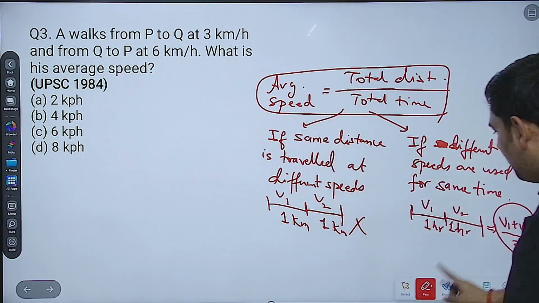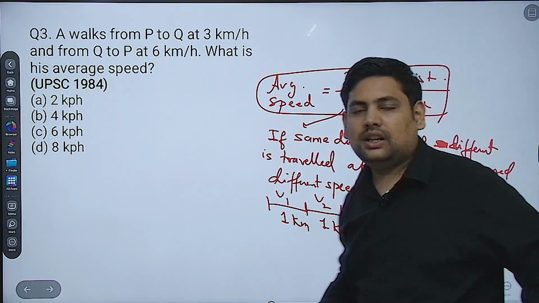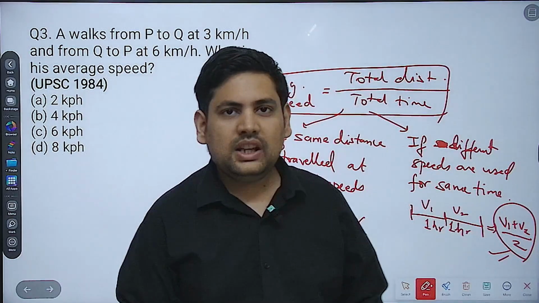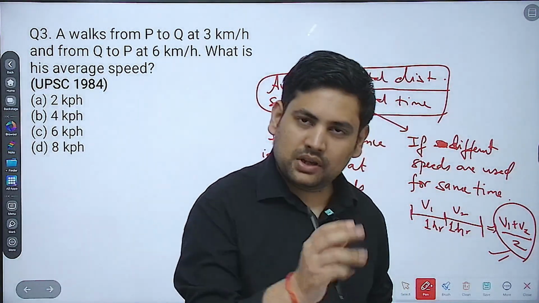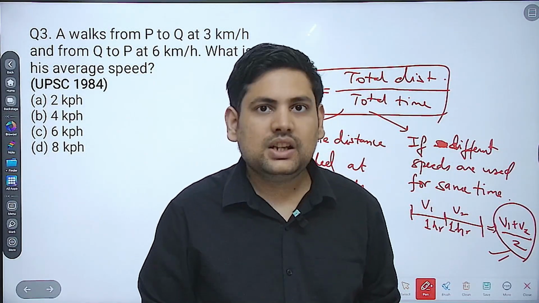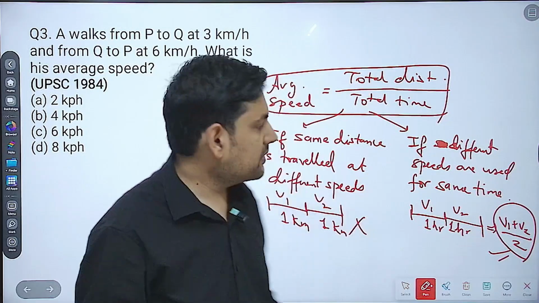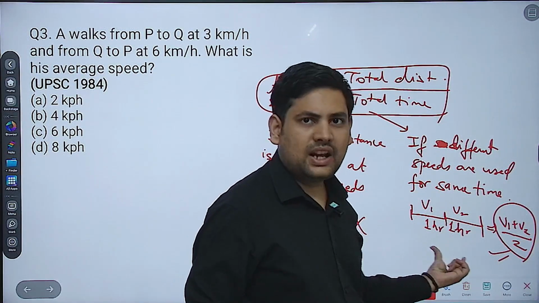Okay, now why you can write something like this here and something not like this here. Understand, usually if I'd ask you average of anything, what you do, you add all of them and divide by the number of observations, that gives you the average. But here in case of speed, you can do it when they are traveling for the same number of hours at different speeds.